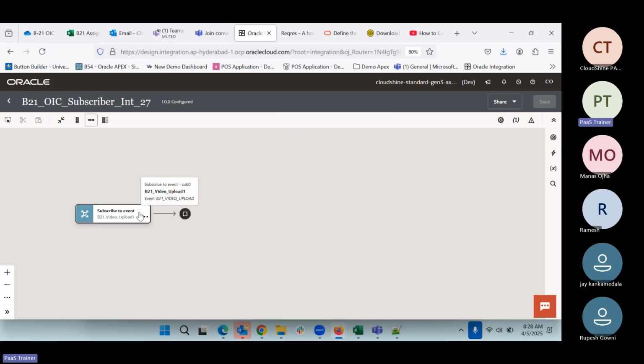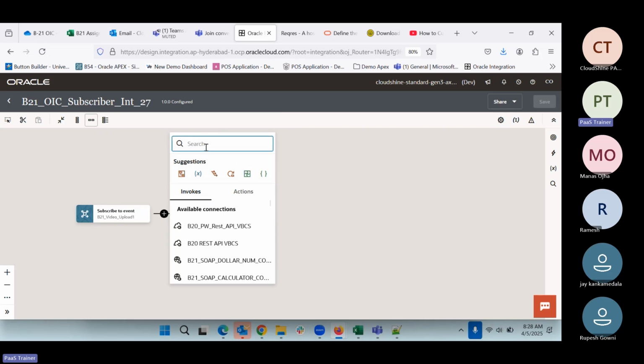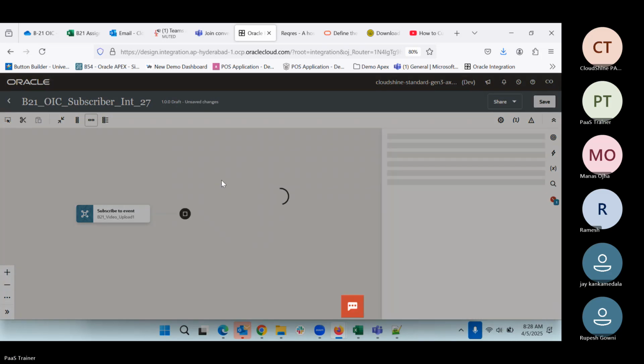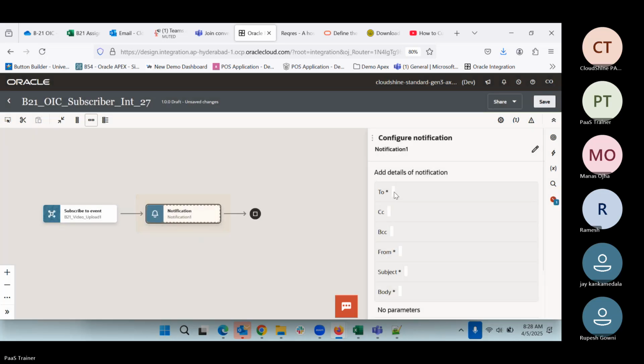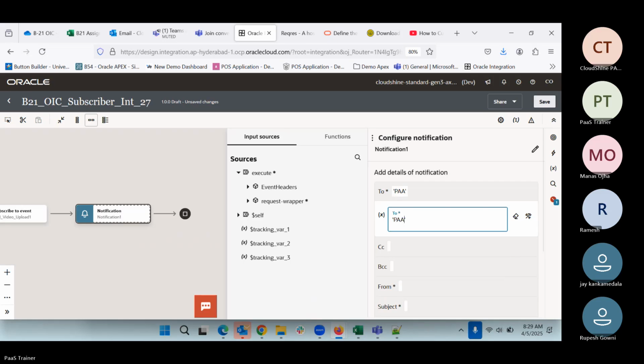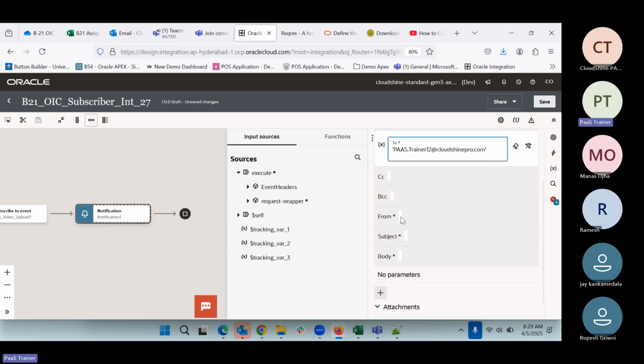Now what is the next one? What activity do you want to do from here? Suppose we will send some notification email or something. So I can write here notification. I will just hard code my email address. I'm hard coding, but you don't have to hard code this. Yesterday we have seen that we need to use a lookup. So the To address is set, CC is not required.